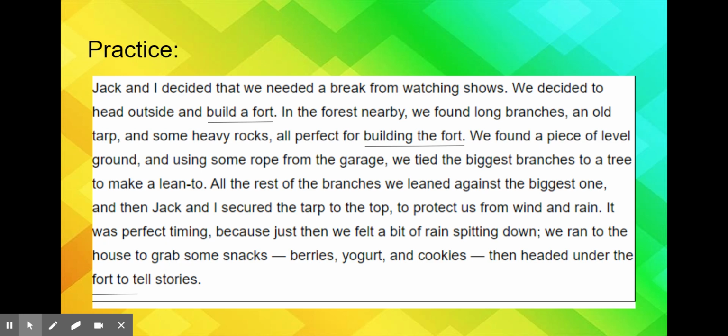If an author repeats that information, it means it's important and you should pay attention. So the main idea of this paragraph would be building a fort.